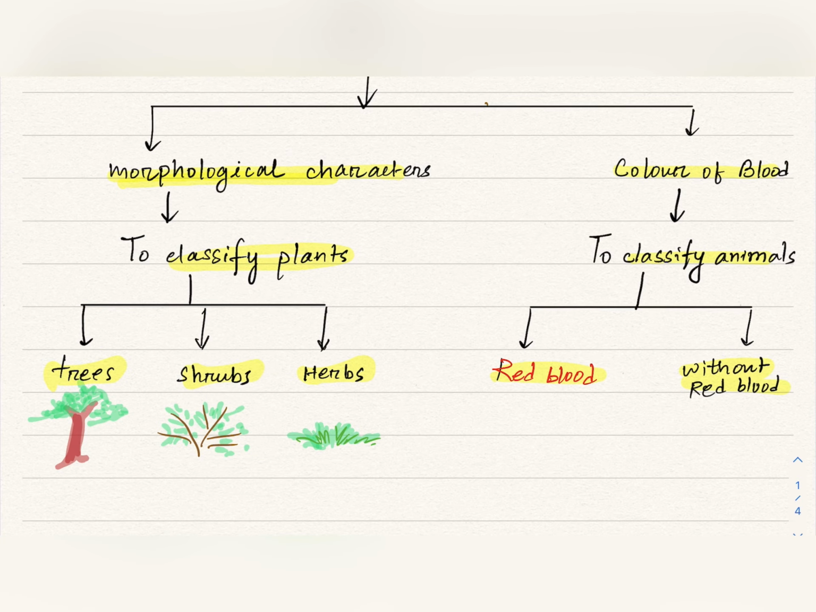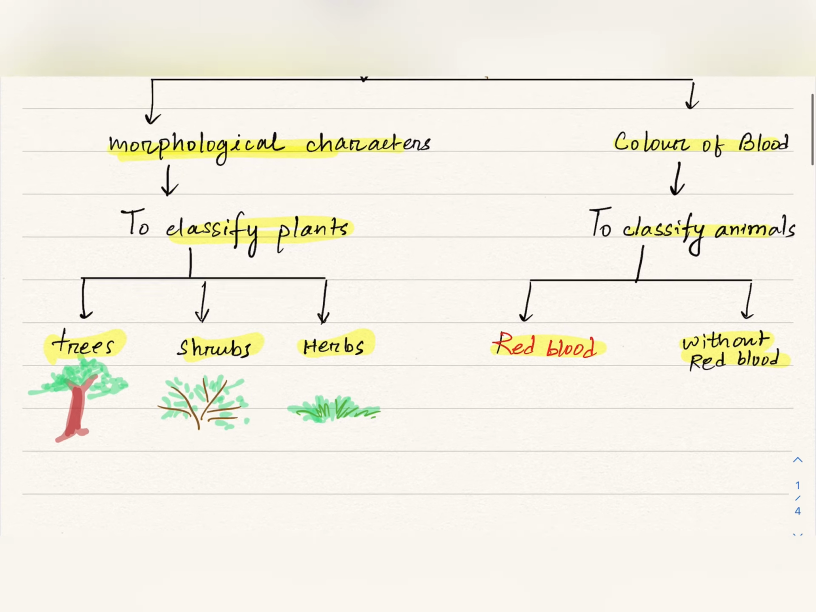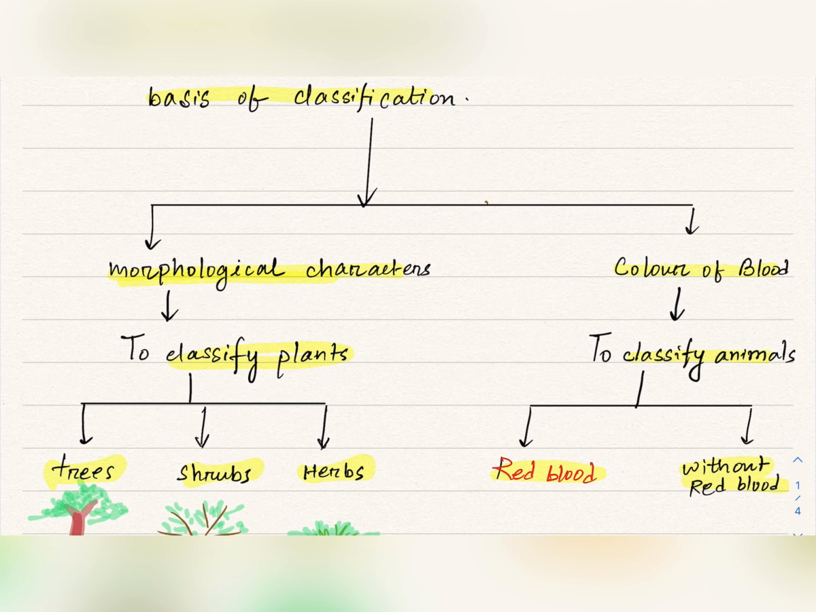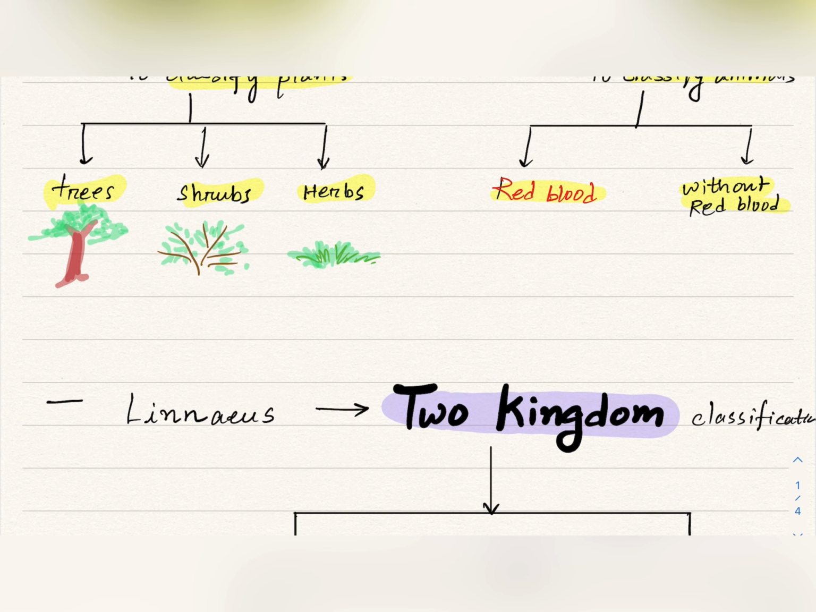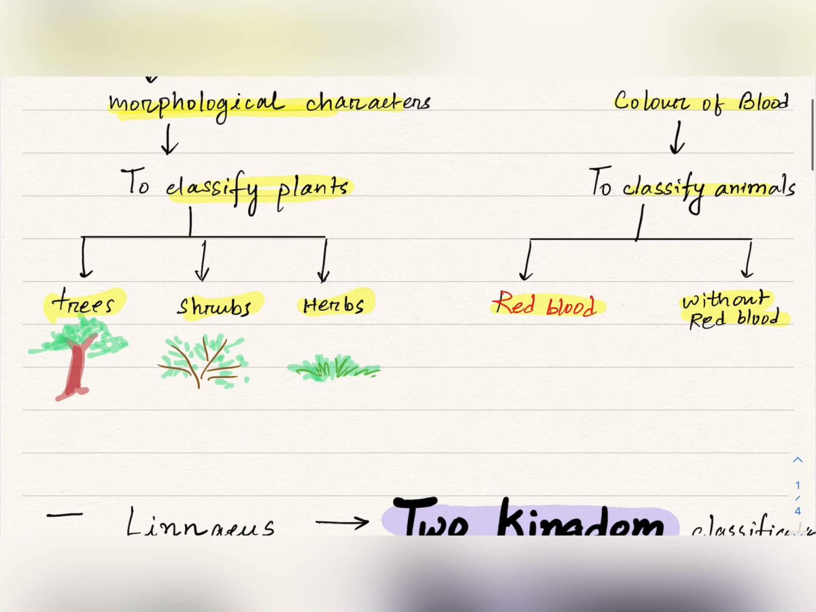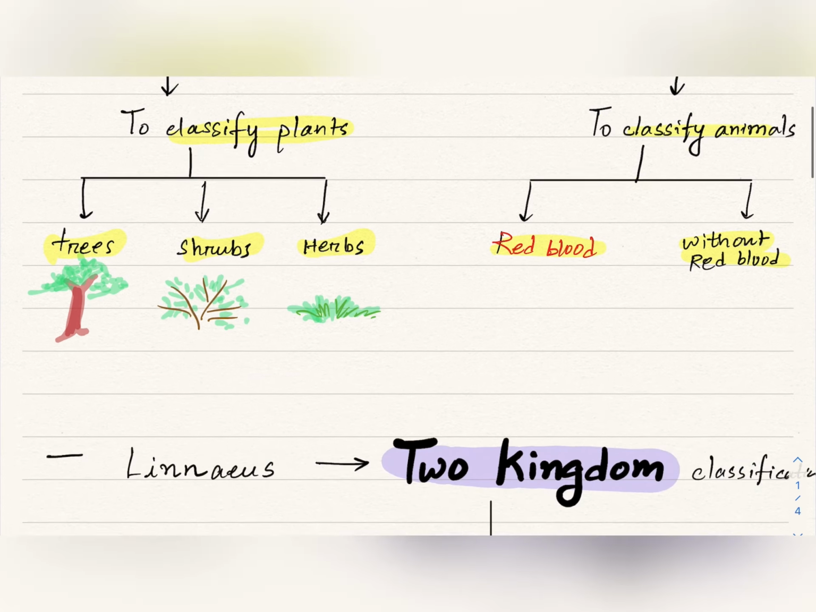And he classified animals based on the color of the blood: with red blood, without red blood. This was the classification system of Aristotle, and it was the earliest attempt to classify organisms. But this was not enough. Now this classification system of Aristotle was totally ignored.